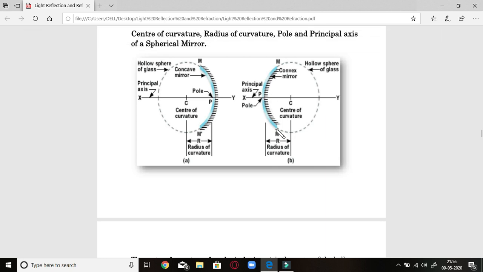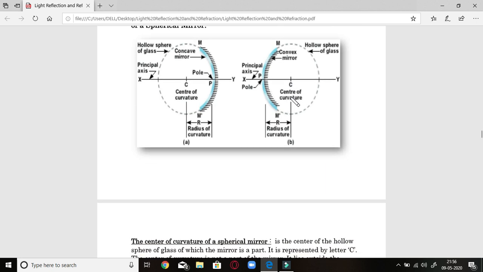MM dash is the curvature again. C is the center of curvature. The distance between P and C is R, that is the radius of curvature. And if you extend this line, this is known as the principal axis. One thing is that here the center of curvature is on the left hand side for the concave mirror, whereas the center of curvature for the convex mirror is on the right hand side of the mirror.